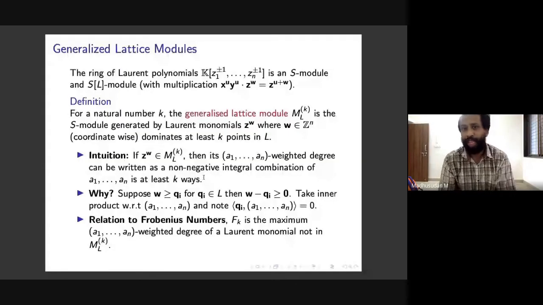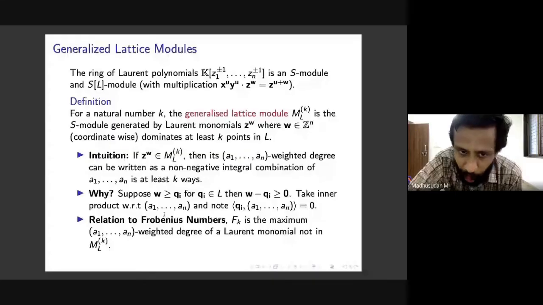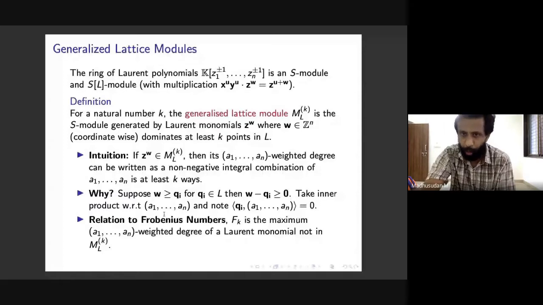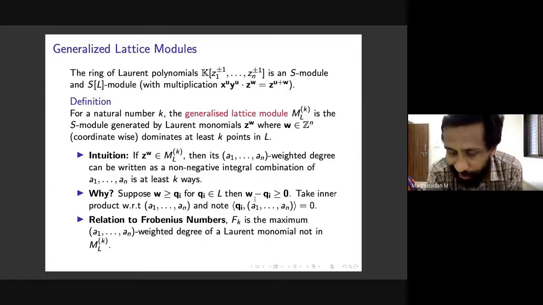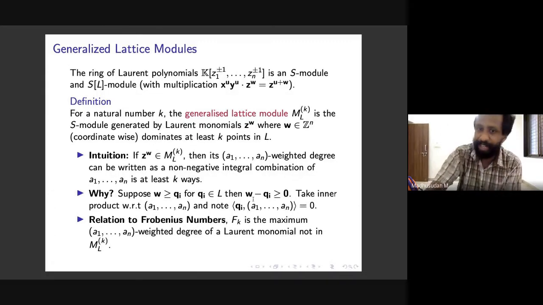Why is that? It's a little calculation which is sketched here. Suppose that this exponent w dominates some Qi's in the lattice, where i varies from 1 to k, so you have Q1 to Qk. This means that w minus Qi is greater than or equal to 0. In other words, all the coordinates of w minus Qi are non-negative.